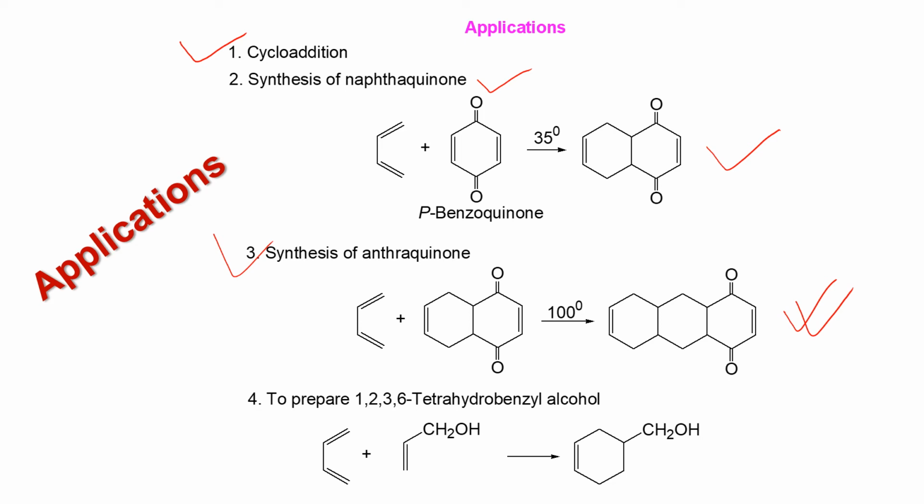And we also can prepare 1,2,3,6-tetrahydrobenzyl alcohol by the Diels-Alder reaction mechanism. These substances are pharmaceutically important, and using the knowledge of the Diels-Alder reaction, we can do many cycloaddition reactions to prepare many cyclic compounds.